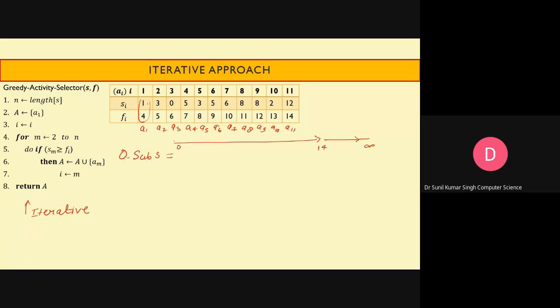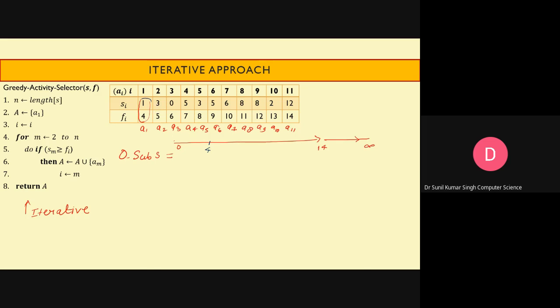It can be scheduled because we are not having any activities running here in the lecture hall. So it is free, so A1 can be scheduled. Now it will finish at time 4. So the next activity we can schedule should begin either at this point or after this point.